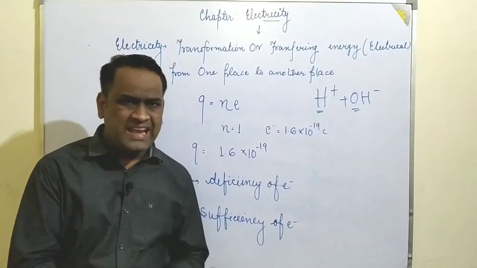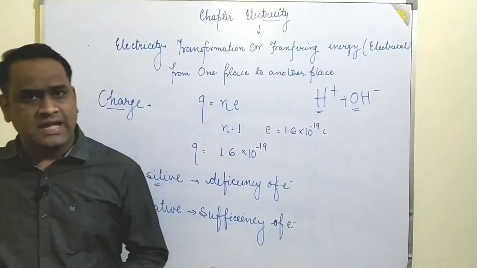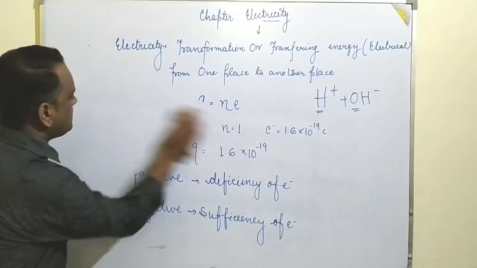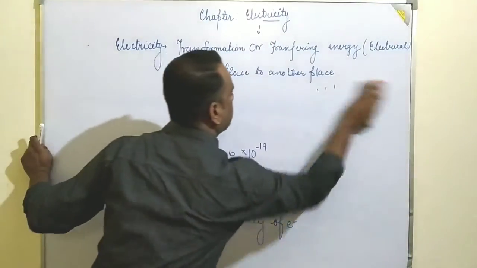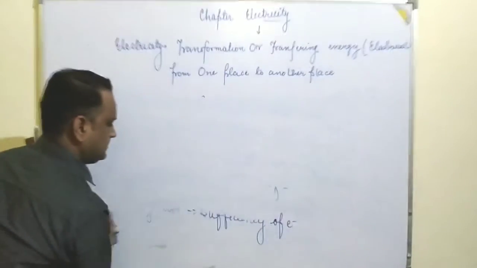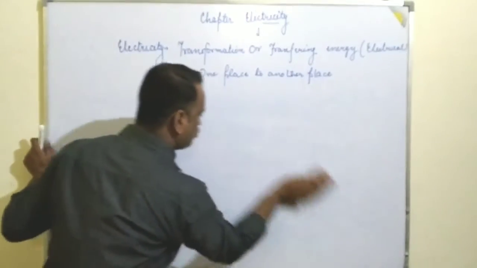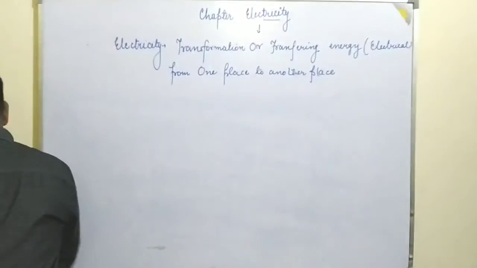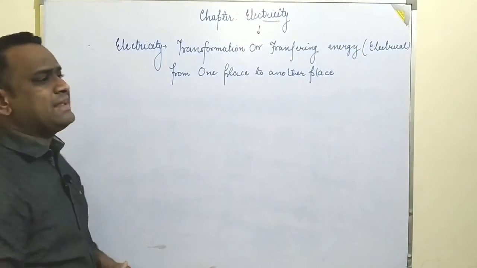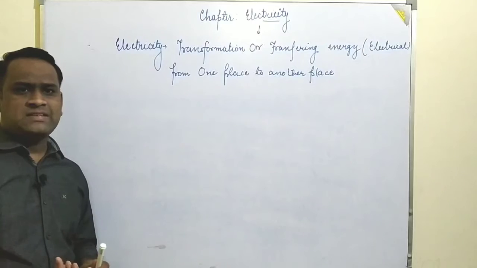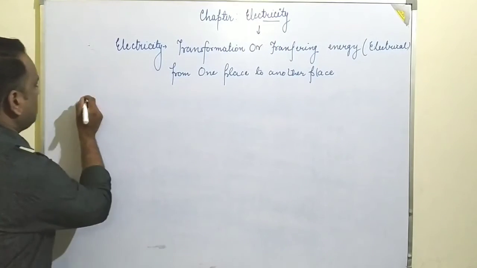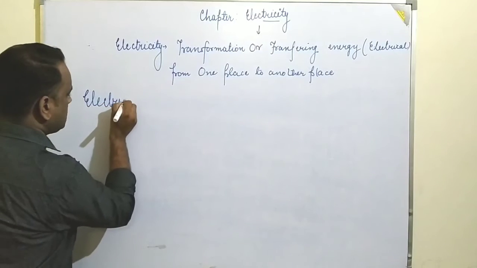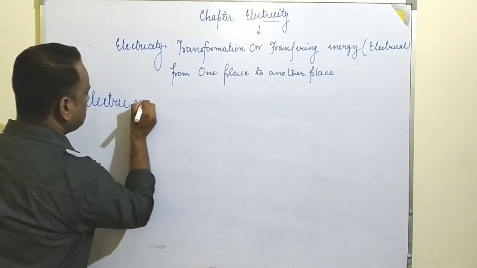The next topic is: what is an electric circuit? Any closed loop which may consist of certain electrical or electronic devices is said to be an electric circuit. What do you mean by an electric circuit? How can you define that?